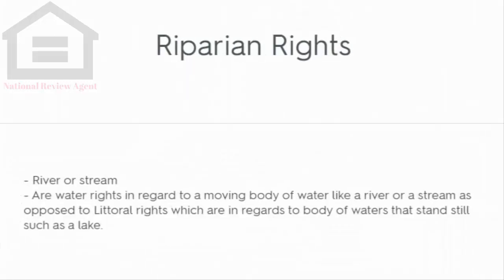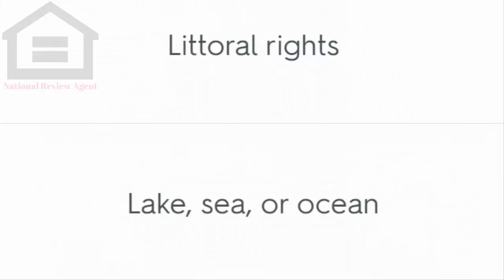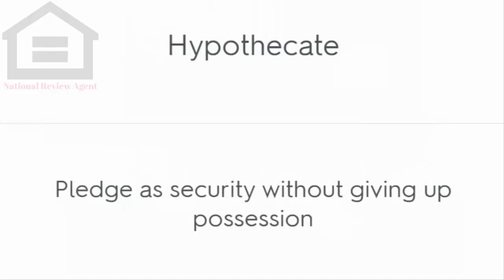Riparian rights. River or stream. These are water rights in regard to a moving body of water like a river or a stream, as opposed to littoral rights, which are in regard to bodies of water that stand still, such as a lake. Littoral rights. Lake, sea, or ocean. Hypothecate. Pledge as security without giving up possession.